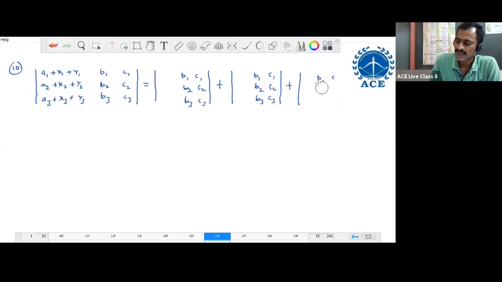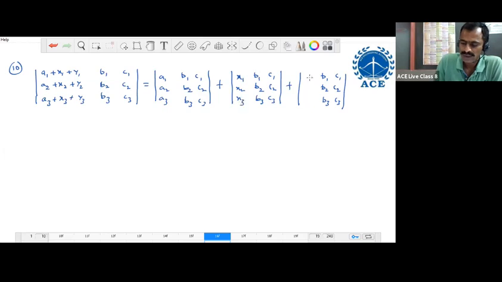B1, C1, B2, C2, B3, C3. Only the first column will change. Now from the first column, we take the first numbers in the first determinant: A1, A2, A3. Second numbers: X1, X2, X3. Here Y1, Y2, Y3, like this.